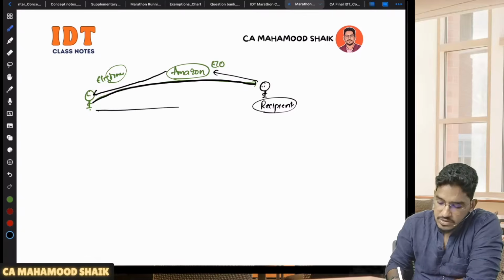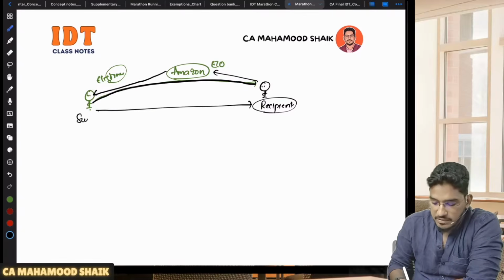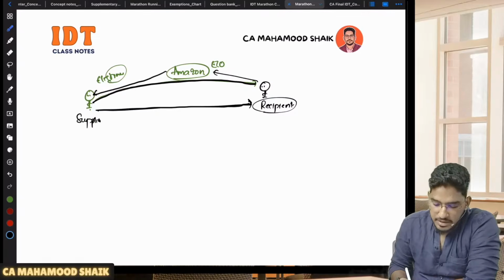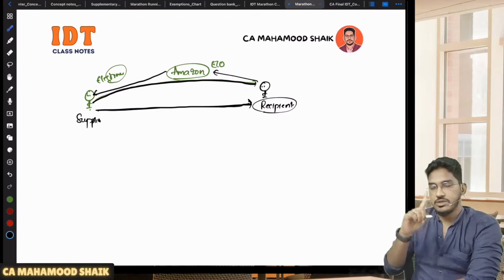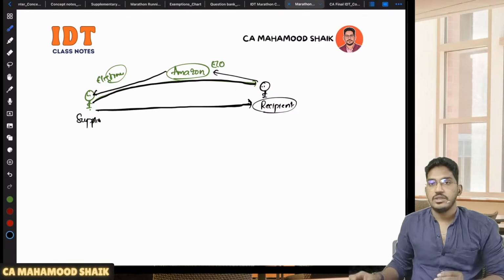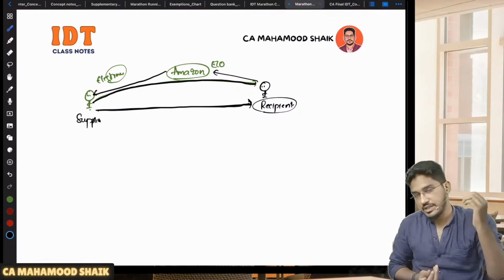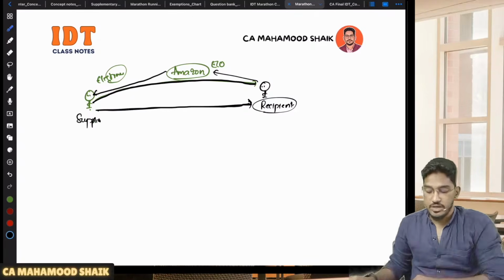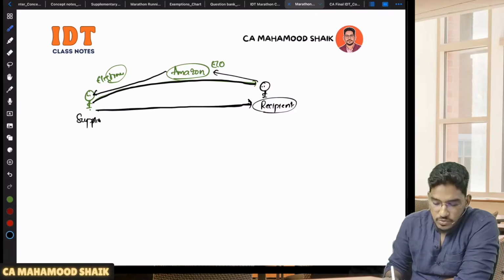Now what will the supplier do? The supplier will do the dispatch. The supplier will directly send the goods to you. So who is the supplier? That original supplier who is listing his products on the e-commerce operator. You are the recipient. Now what is the role of Amazon here? They are a mediator, an aggregator. They are just an aggregator. They are not a supplier. So this supplier is making supplies through Amazon.